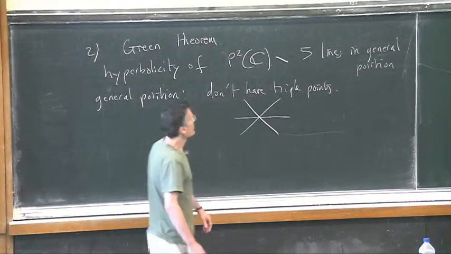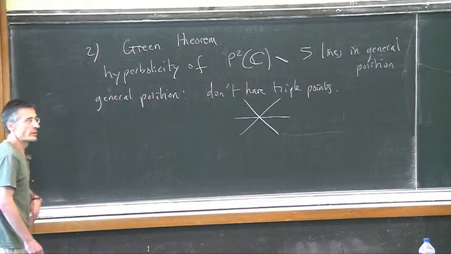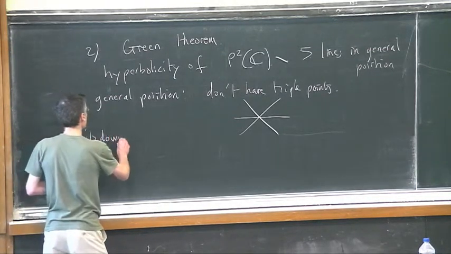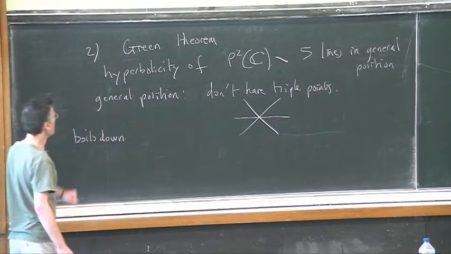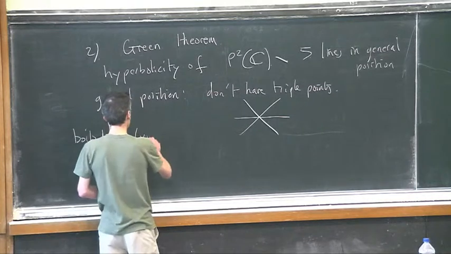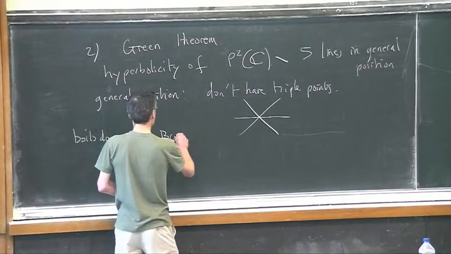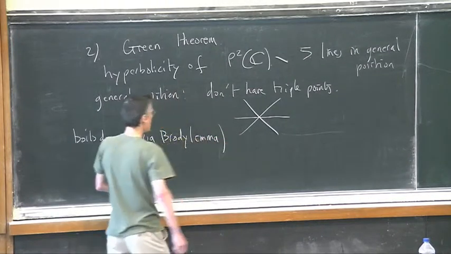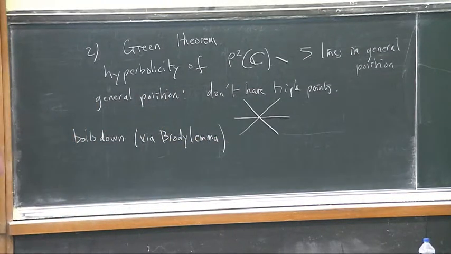This statement in the complex case boils down, it's not difficult to see that via Brody's lemma, to the following statement.